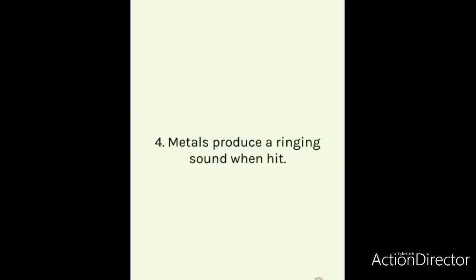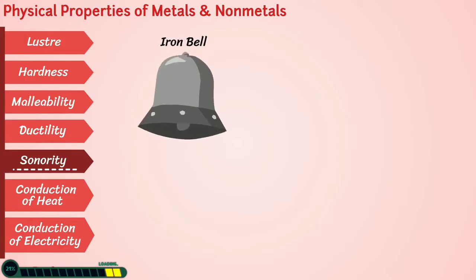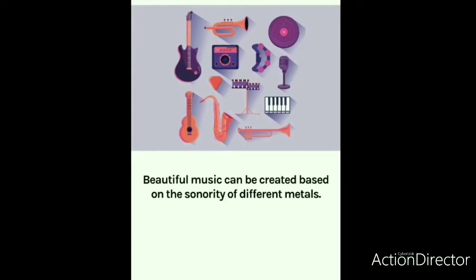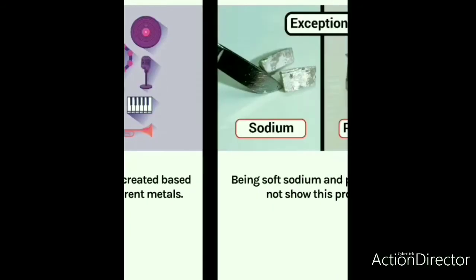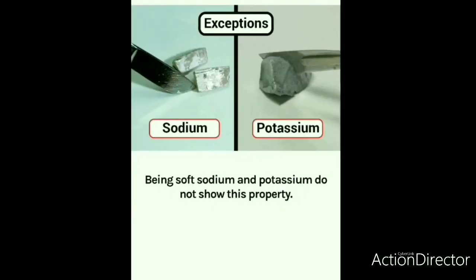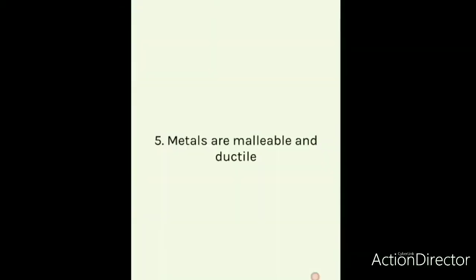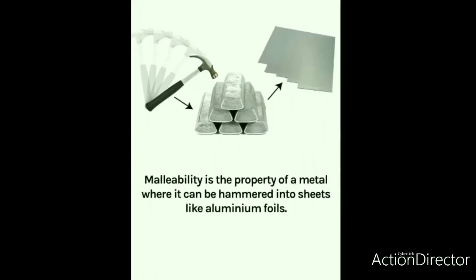Metals produce a ringing sound when hit. This property is known as sonority. Watch the next clip carefully. As you can see, metal can produce a ringing sound. Beautiful music can be created based on this property of metal. Being soft, sodium and potassium do not show this property, because we can cut sodium and potassium with the help of a knife. Metals are malleable and ductile in nature.